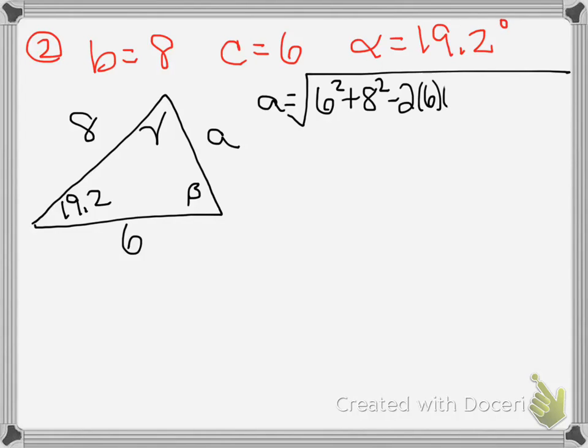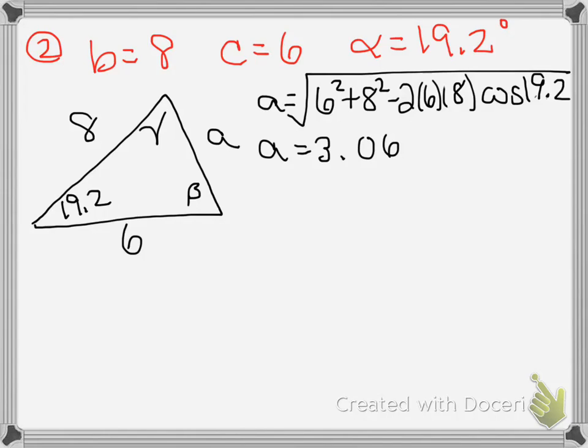Why did I write 6 again? Erase. Let's try that again. Times 8 times the cosine of 19.2. And you get that A should be 3.06.